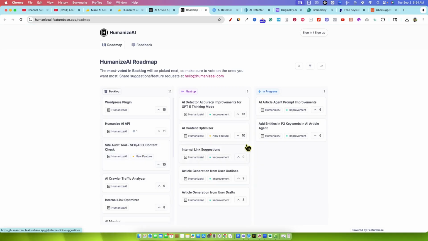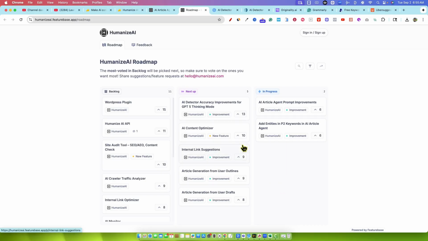We got the roadmap here. In progress, we have AI article agent, prompt improvements, add entities, and P2 keywords. Next up, AI detector accuracy for GPT-5 thinking mode, AI content optimizer. So these are features they're working on and adding. You can see AI content optimizer, AI monitor. I'm not seeing where the AI monitor is, but we do have internal link suggestions, article generation from user outlines. A lot of people are wanting this to turn into an all-in-one, so they can write and research their content and then also humanize it and do everything all under one roof, which is nice.